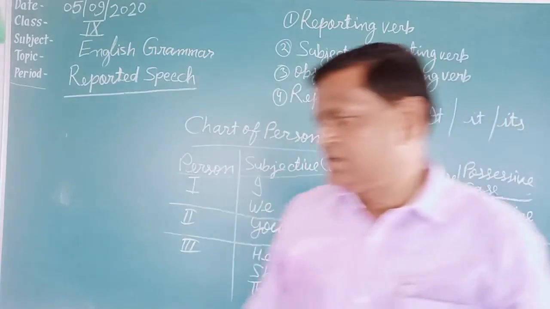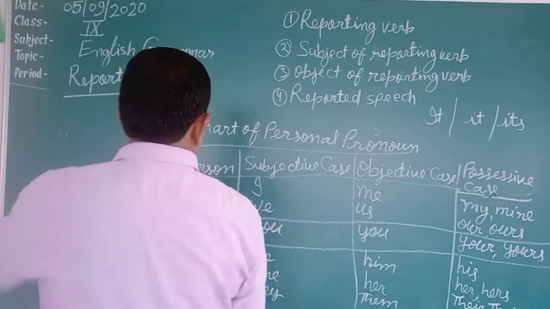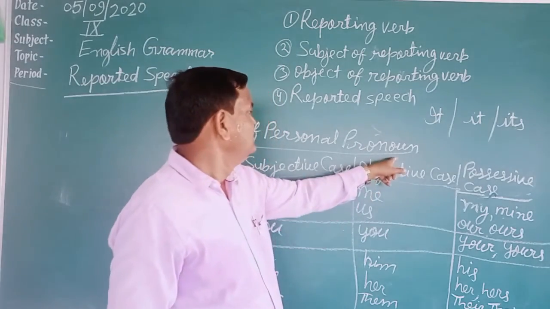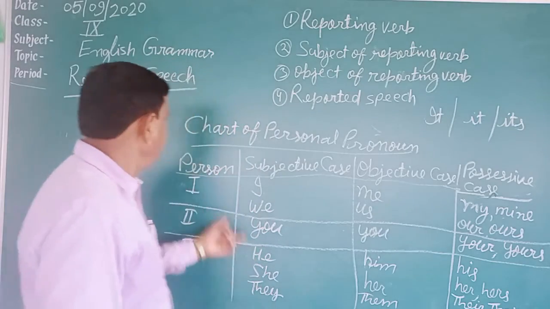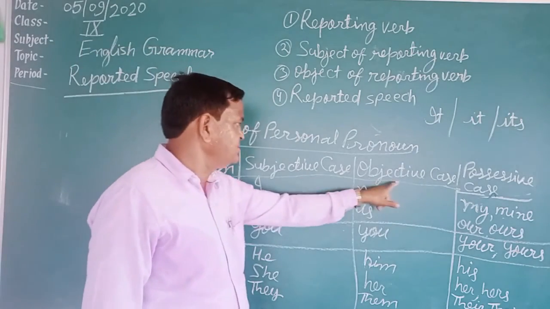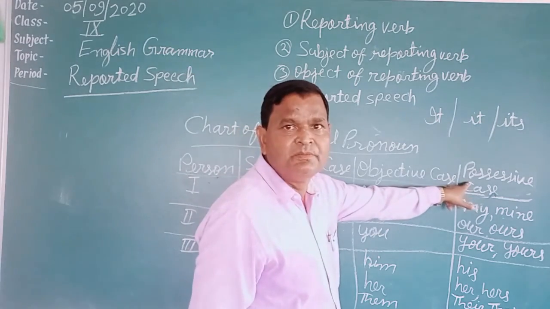In this way, students, this chart of personal pronouns you have to write in your notebook. Write person, then subjective case, then objective case, then possessive case.